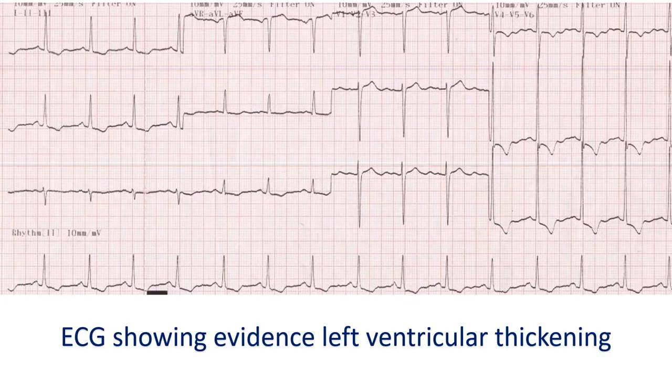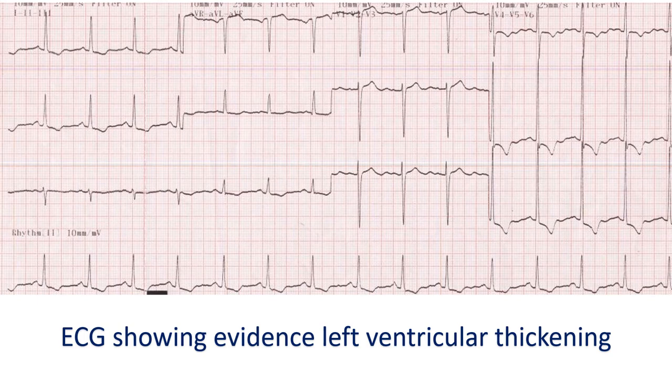Initial tests done in coarctation of aorta include ECG, X-ray of chest and echocardiogram. ECG is the electrical recording of the heart, which can show evidence of thickening of the left ventricle in coarctation of aorta. X-ray of chest can show enlargement of the heart and notching of the ribs. Notching of the ribs occurs due to the pressure from the collateral blood flow.